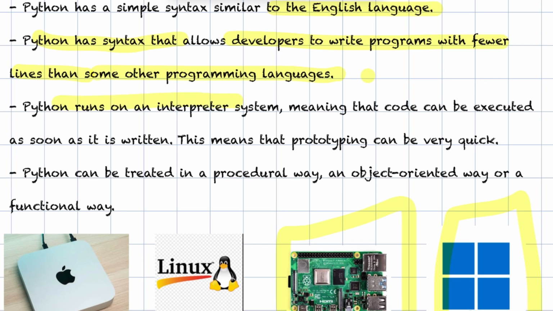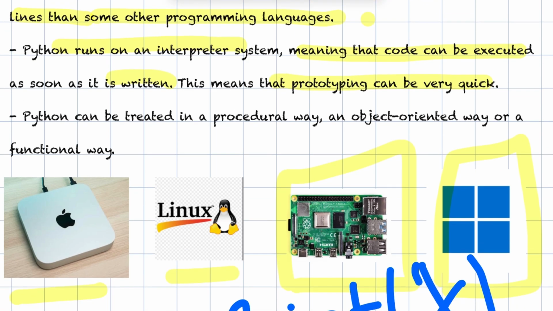Python runs on interpreter system, means the code can be executed as soon as it is written. This means that prototyping can be very quick, and this is a special part where Python can be treated as procedural language, an object oriented way, or a functional way.